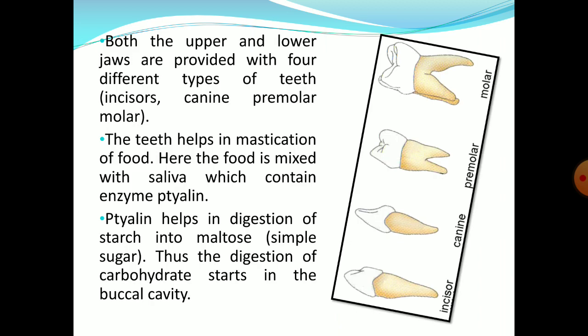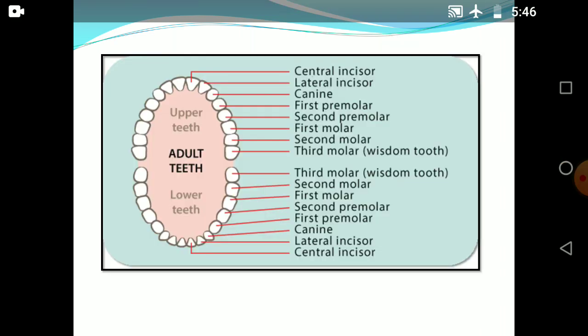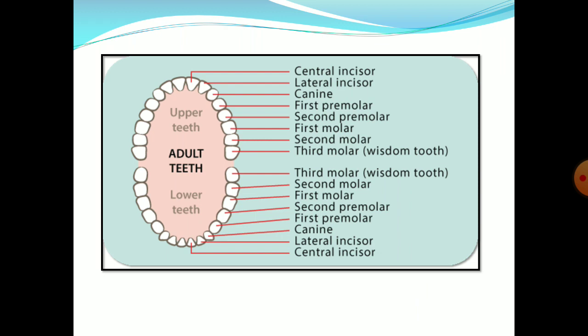Both upper and lower jaws are provided with 4 different kinds of teeth. What are they? They are incisors, canines, premolars and molars. Teeth play an important role in mastication of food and mixing of food with saliva that contains the ptyalin enzyme. Ptyalin helps in digestion of starch into maltose, that is a simple sugar. So digestion of carbohydrate starts in the mouth. In the given figure, you may observe the 4 different types of teeth.